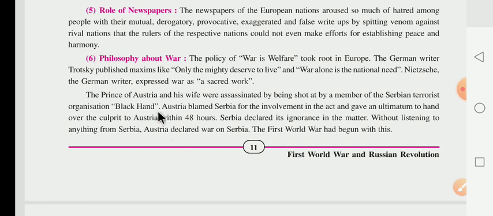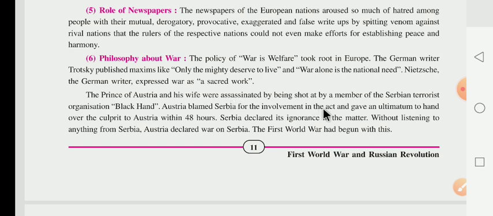Now, the Prince of Austria and his wife were assassinated, shot by a member of the Serbian terrorist organization. Now what happened there? At that time, the Prince of Austria and his wife were assassinated. Assassinated means हत्या कर दी.